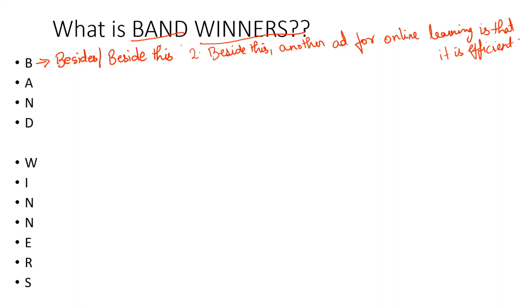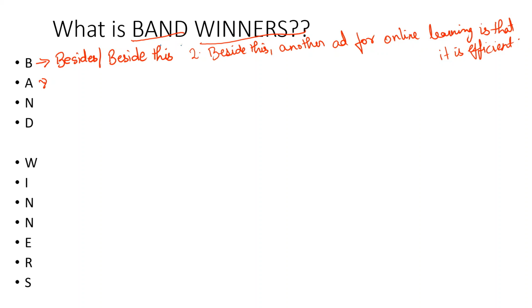Even in task 1 of academic, you can use this. Like, beside this, another striking feature that can be seen in the line chart, bar chart, pie chart, or map is that. So whenever you are starting a new line, you can use the word besides or beside this. So the first letter of Band Winners is beside.